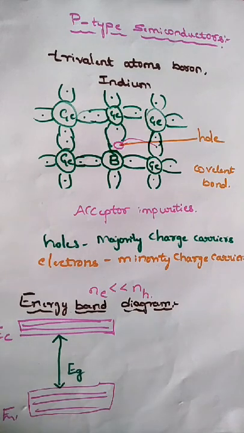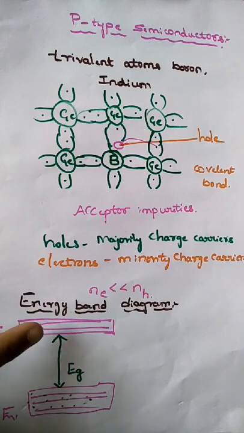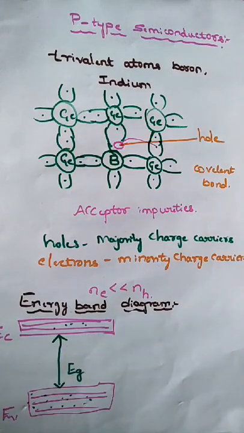We already know that the valence band consists of valence electrons. The conduction band consists of free electrons or conducting electrons. Now what are we going to define here? What is the energy band for the p-type semiconductor? Here is the valence electron. By the process called thermal agitation, electrons jump from the valence band to the conduction band. Here is the vacant space, that is what we call a hole.